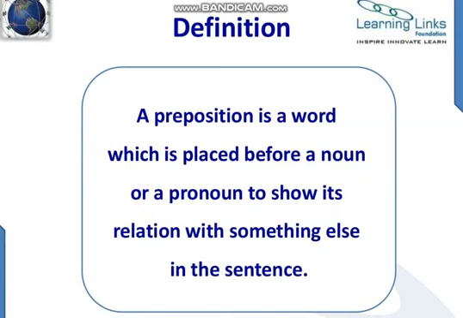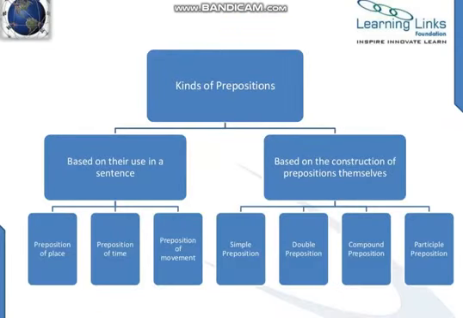Now look at the example so it will be clear to you. If we say that the book is on the table, here the word on is a preposition. The child is behind the tree. So here the word behind is a preposition because it is showing the position of one noun with another noun.